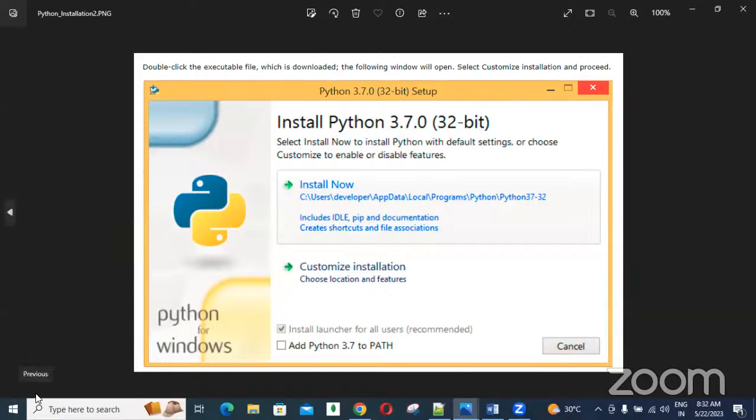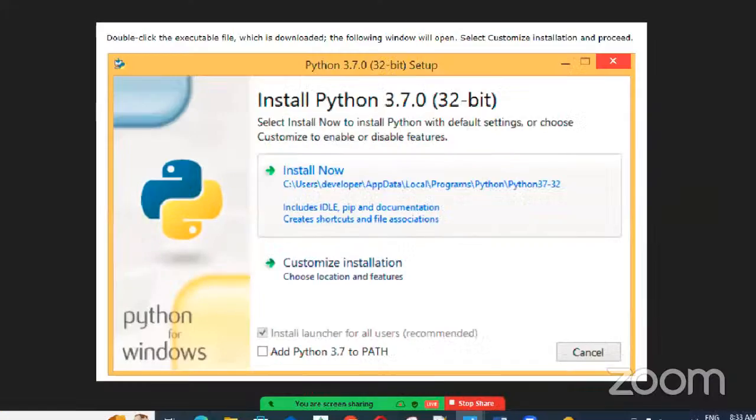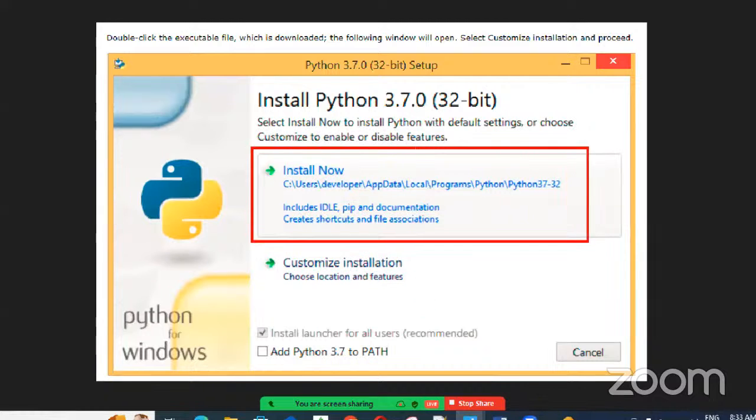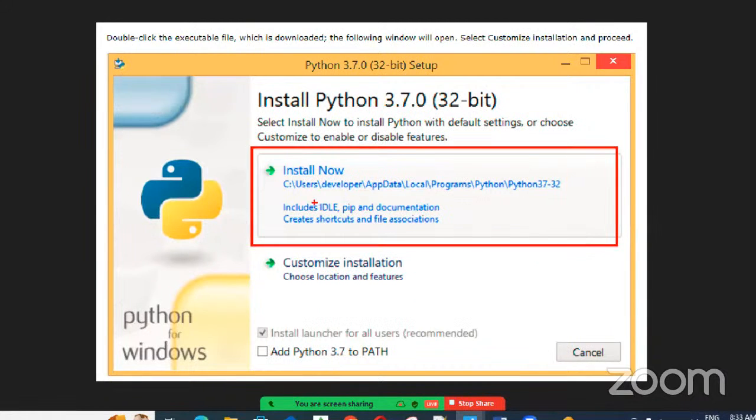When you double click, it opens like this, guys. Here there are two major things. One box is for Install Now. This is the default location. By default, it is in the C drive, Users, your username. In every computer it is C drive, Users, your username; in my system, my name, in your system, your name. Then AppData, Local, Programs like that. I will show you this entire path. This is the default Python path.